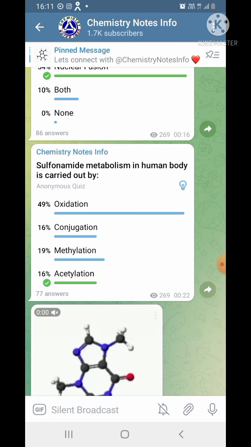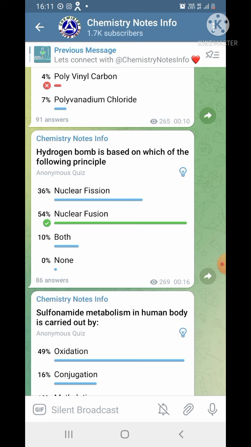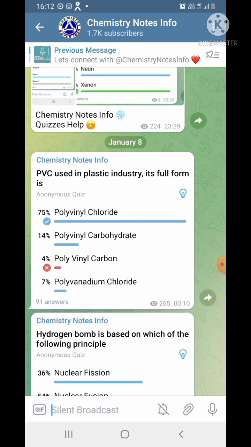Hydrogen bomb is based on which of the following principles? Options are nuclear fission, nuclear fusion, both or none. Maximum people give the right answer, that is nuclear fusion. It's a good achievement. Wow. PVC used in the plastic industry, its full form is polyvinyl chloride.